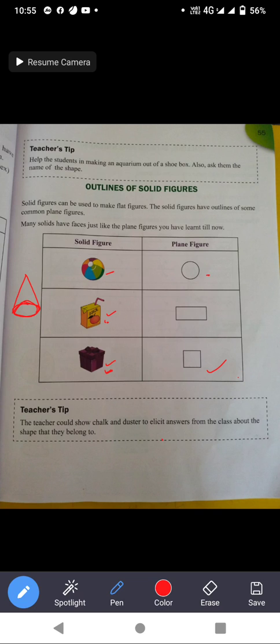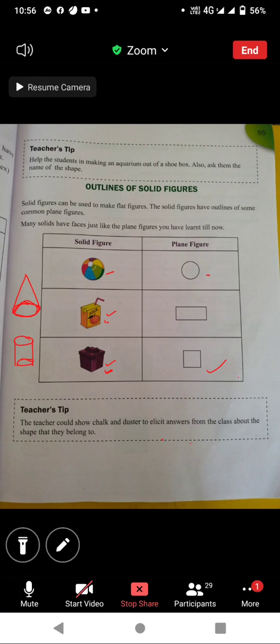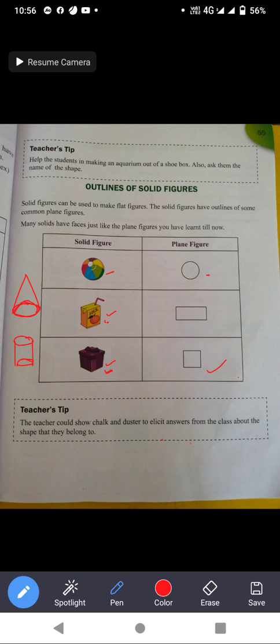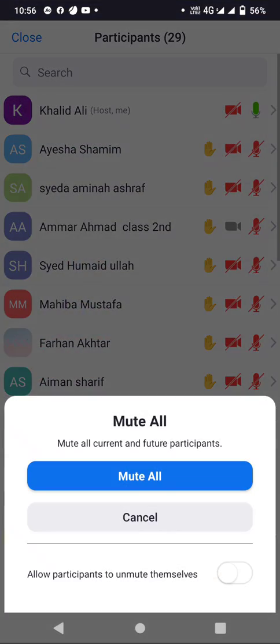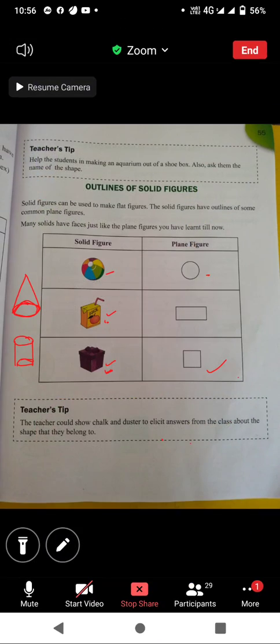Like a cylinder also, if you have a cylindrical shape like this, which shape will you get after tracing the outline of this object? Yes, students. Sir, we will get a fish figure.